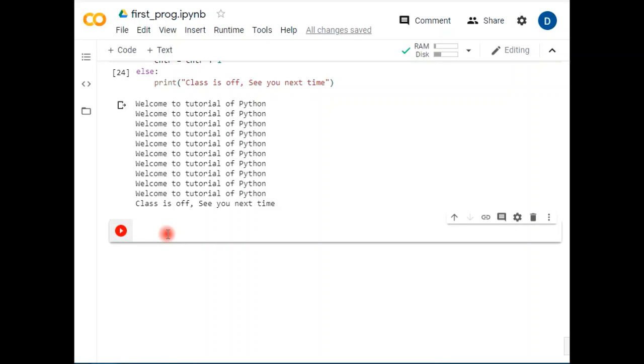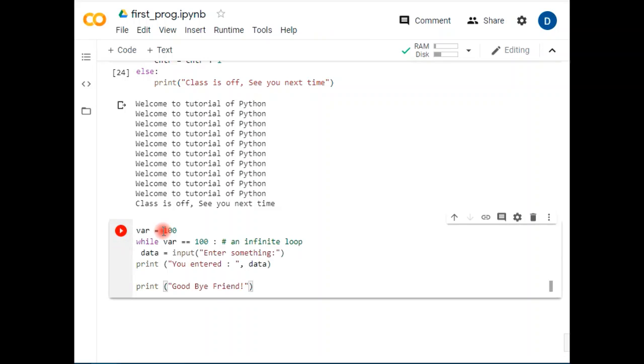Let's begin. Let's take another example of how the while loop can create a problem. Suppose I have taken a variable equal to 100. While this variable is equal to 100, an infinite loop will start. I have already given a condition and fixed the variable on which the while is going to work. It means this condition is always true, because the variable is always equal to 100. I am not even asking the person to enter it.